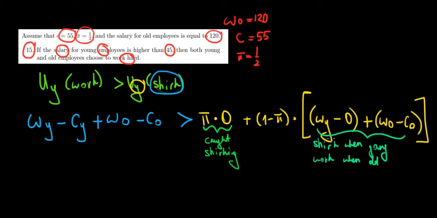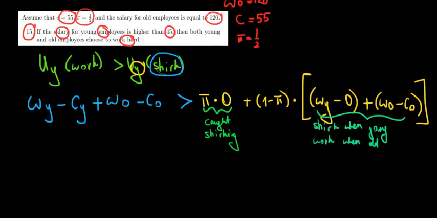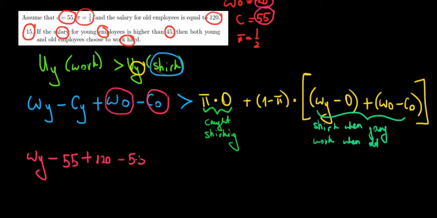Now, let's substitute some data, because we have data that we can use over here. We have the cost of effort, we have the wage of an old employee, and so on. So we will have the wage of a young employee minus the cost of effort, which is 55 given in the question, plus the wage of an old worker, which is given as 120, so plus 120, minus the cost, which is again 55, is greater than, this one becomes 0, so we're leaving it like that, and we're left with 1 minus the probability, which is 1 minus a half, right?